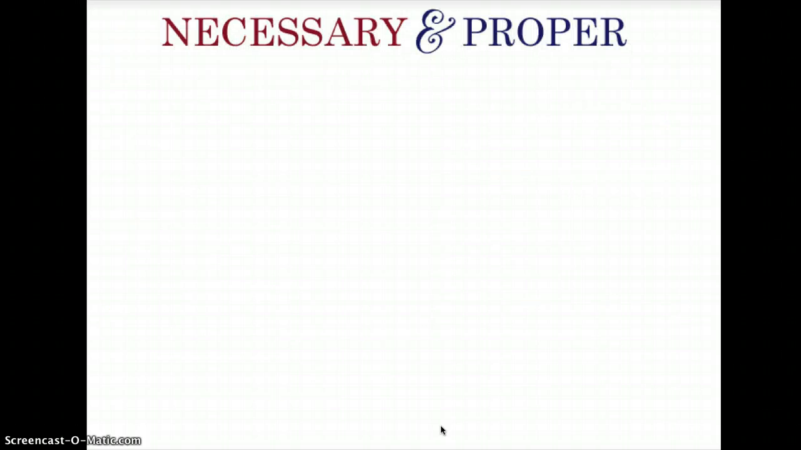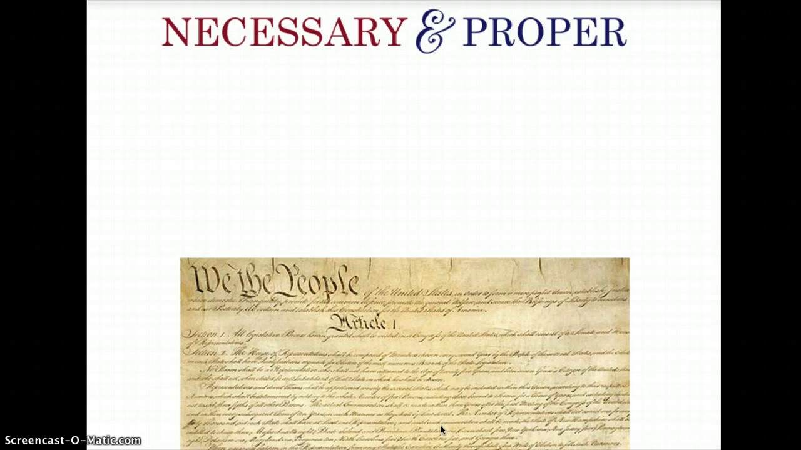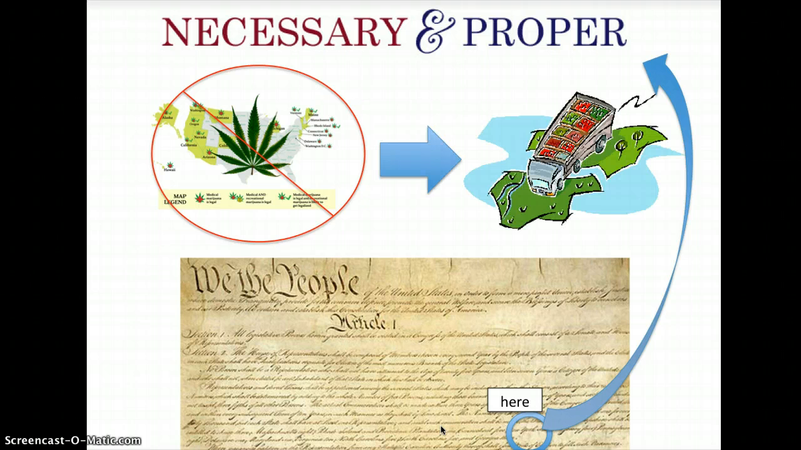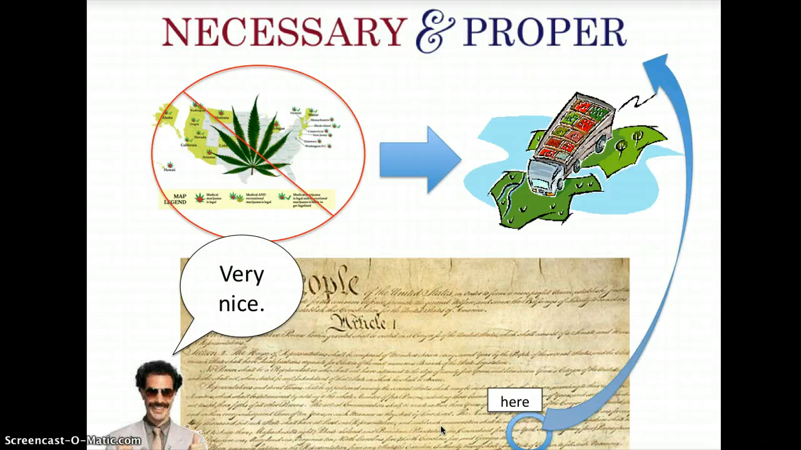No marijuana. So Congress has this power to just outlaw marijuana use using the necessary and proper clause from Article 1, Section 8 of the Constitution. Okay, right here. So this clause says that Congress can do anything that is necessary in order to do its job. So that means Congress can outlaw marijuana if it stops them from being able to regulate trade. Very nice.